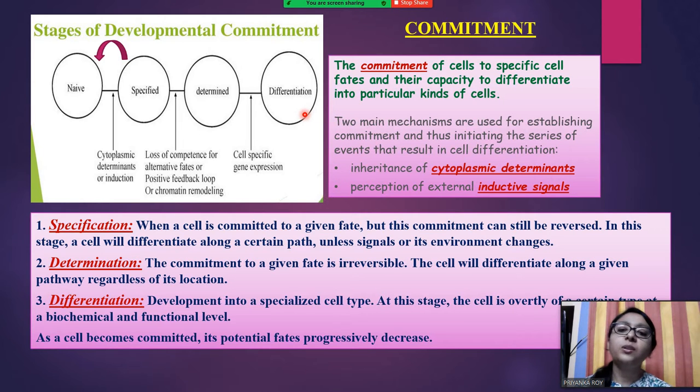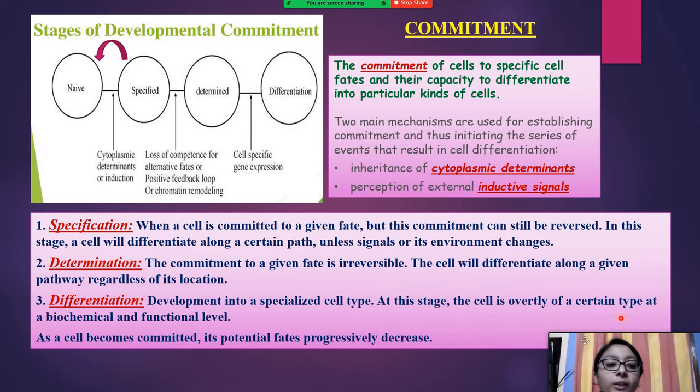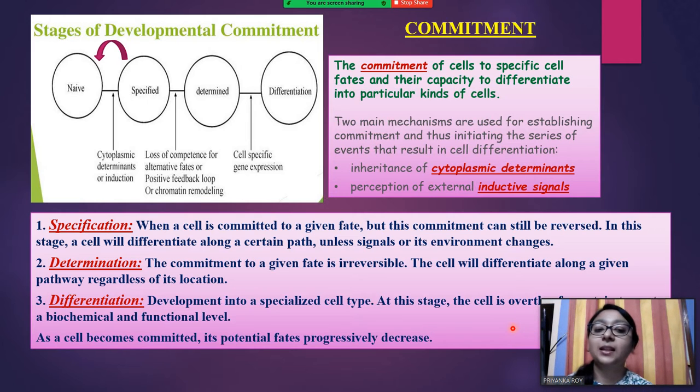What is differentiation? It's the formation of a specialized cell type. So at this stage, the cell is overtly of a certain type at a biochemical and functional level. Like I already told you, a specialized cell type is nothing but when it is showing a completely different function, and its biochemical reactions are all different compared to the parent cells from which it is produced, then we call it a differentiated cell.